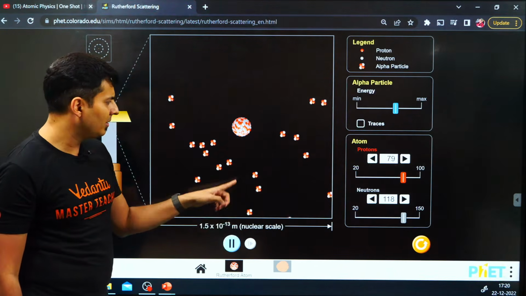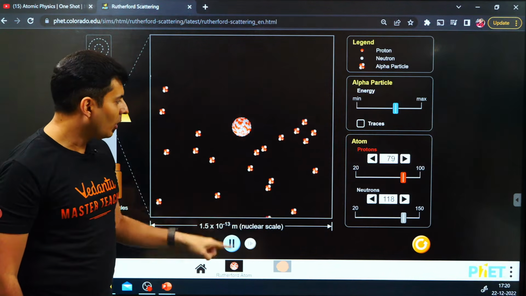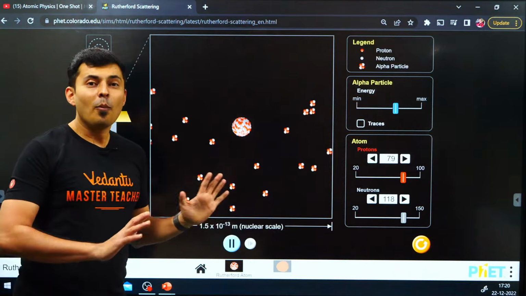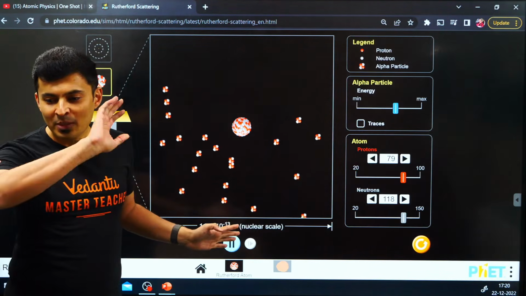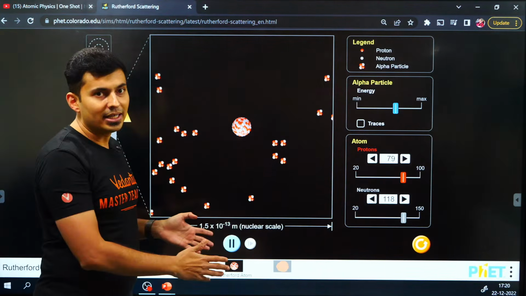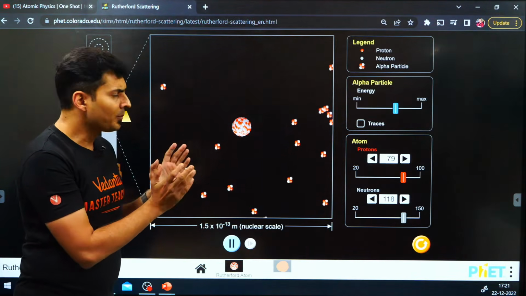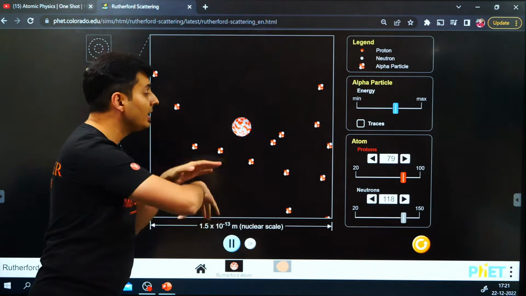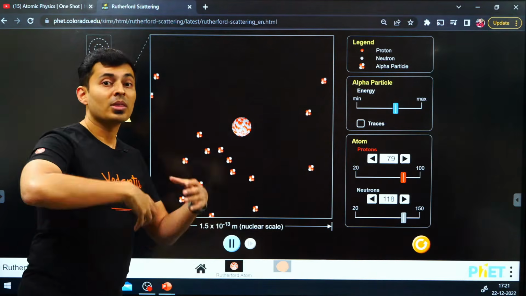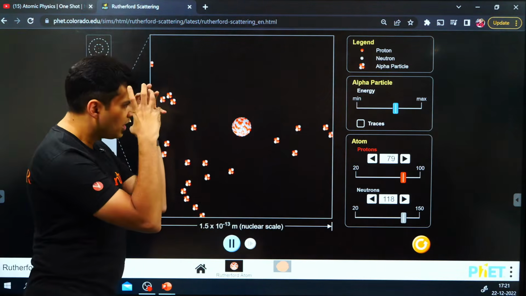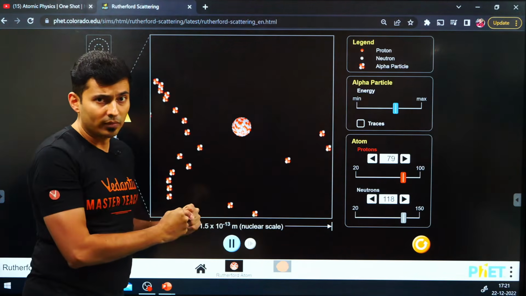Very rarely it will happen by chance, okay? It will almost take like a U-turn. So most of the alpha particles will go undeviated. Some alpha particles will get deviated slightly. Very few alpha particles will get deviated by a lot of amount. This proved that there is something heavily concentrated at the center of the atom.